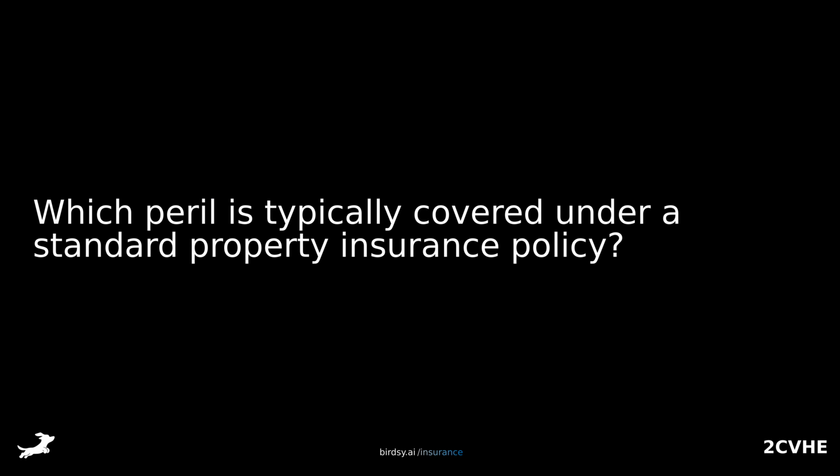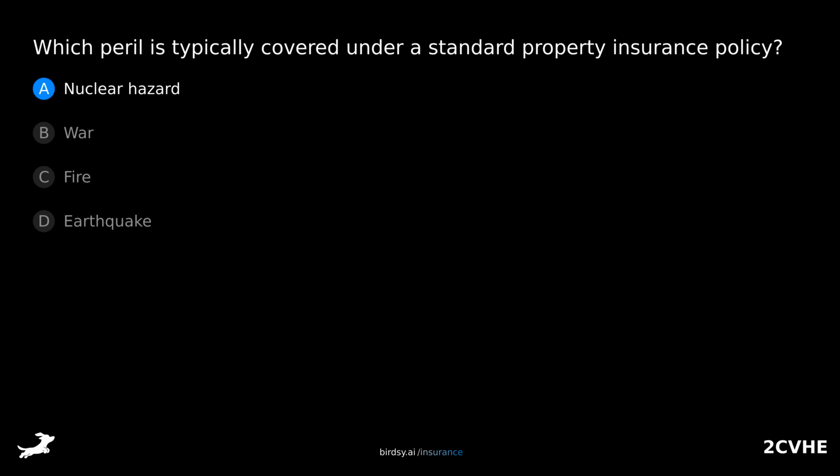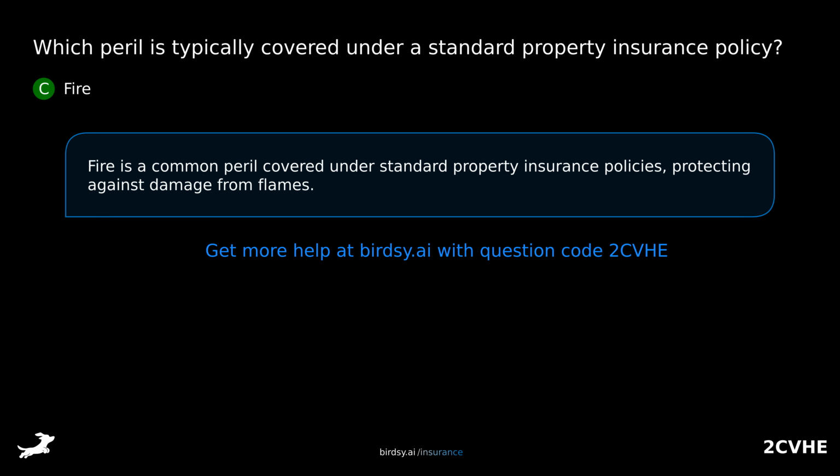Which peril is typically covered under a standard property insurance policy? Is it A. Nuclear hazard? B. War? C. Fire? Or D. Earthquake? The answer is C. Fire. Fire is a common peril covered under standard property insurance policies, protecting against damage from flames.